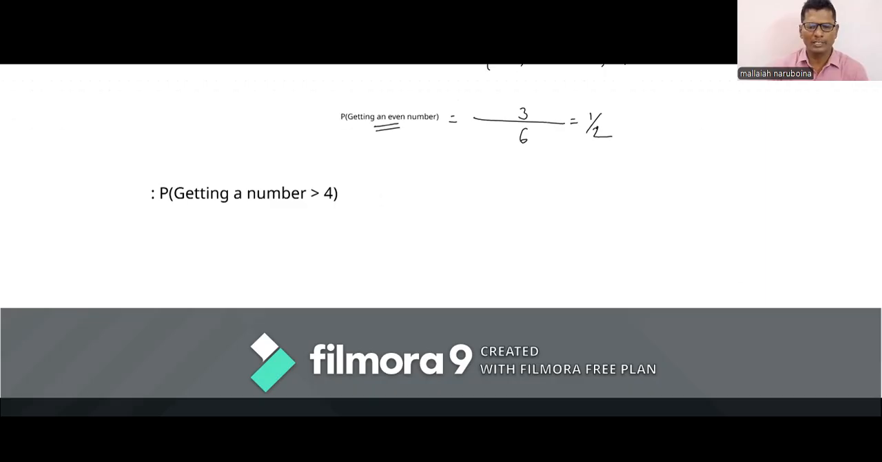All outcomes of an event is called sample space. So here the total number of outcomes is 6. So write that number in the denominator.